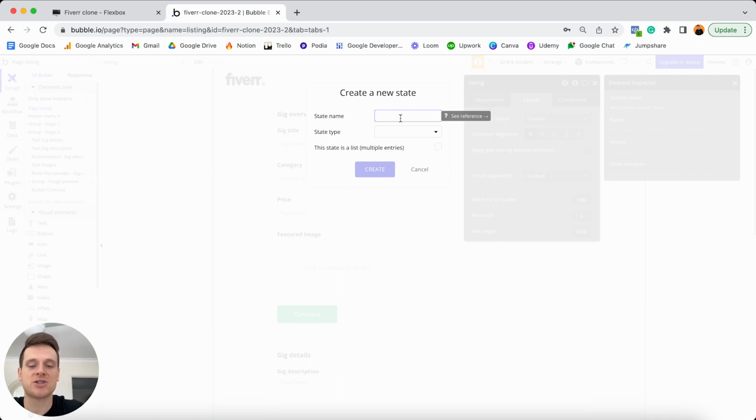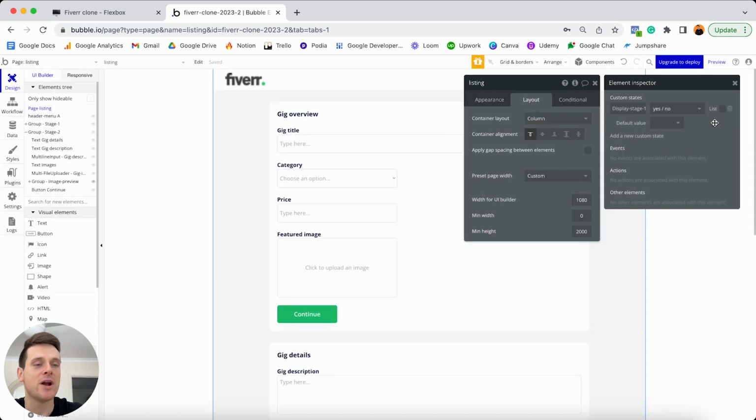What I want to do is create a state known as display stage 1. And I'm going to set this state type to be a yes/no value, because we're essentially going to want to display stage 1 or we're not going to display it. And of course, stage 1 is the very first group we've created on our page. I can choose to create that. And what you'll now see within this state is also the option to customize the default value. So if this is a yes/no field, I can set the default value to be yes, which means that as soon as the page is loaded, I would in fact like to display stage 1 of our process.